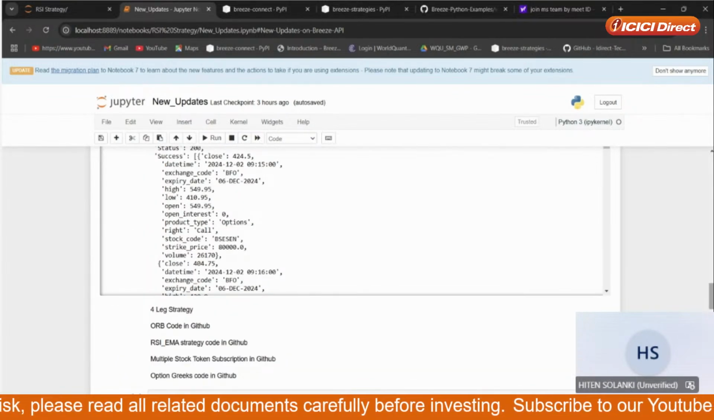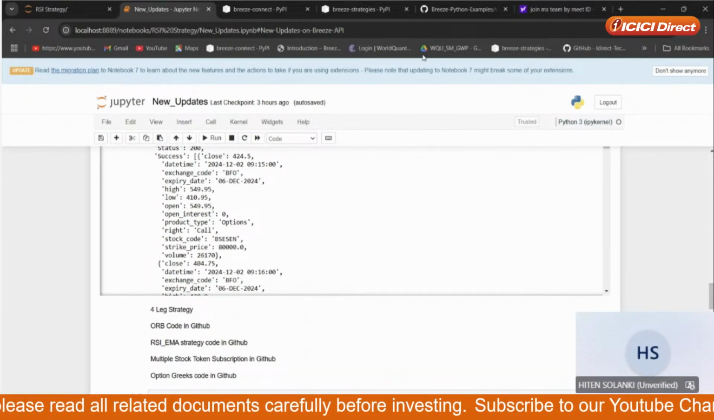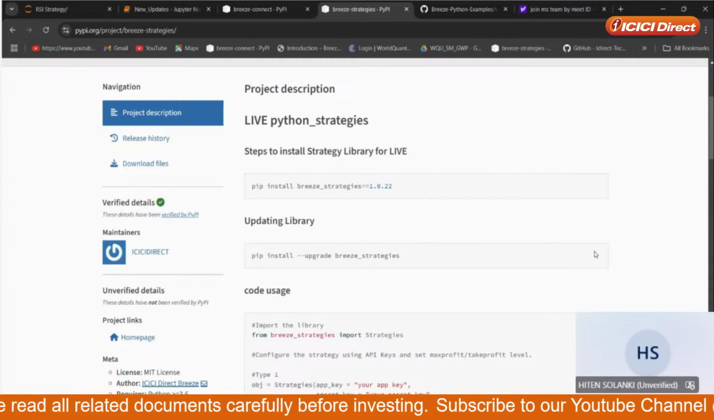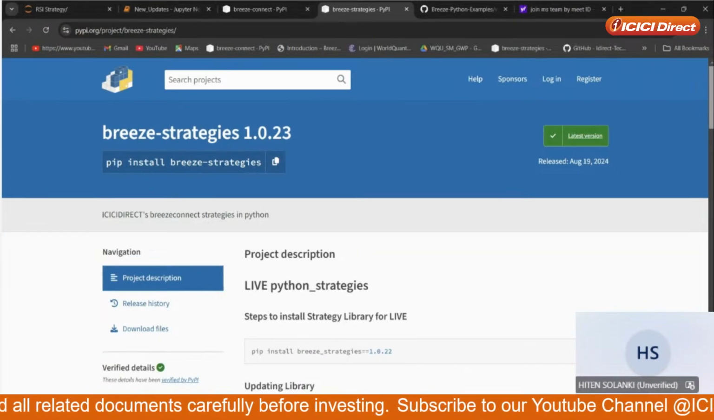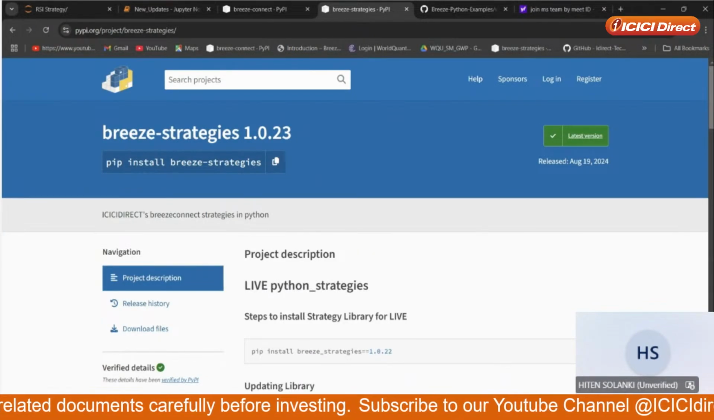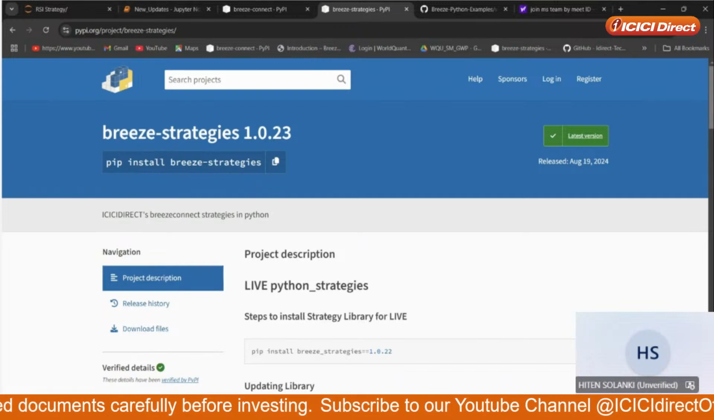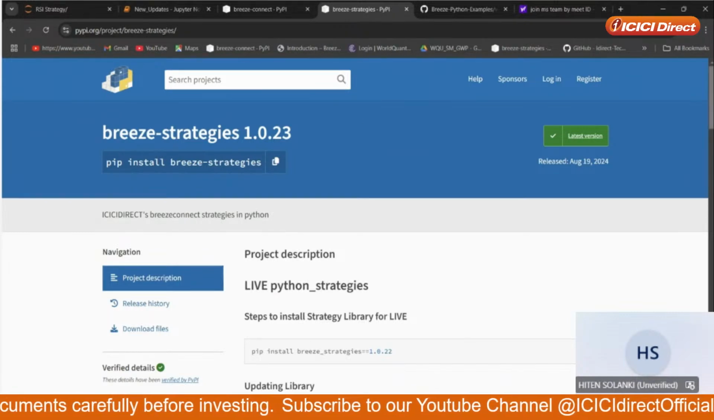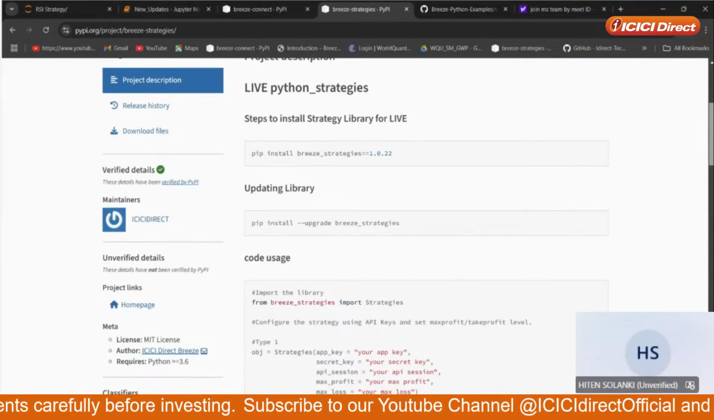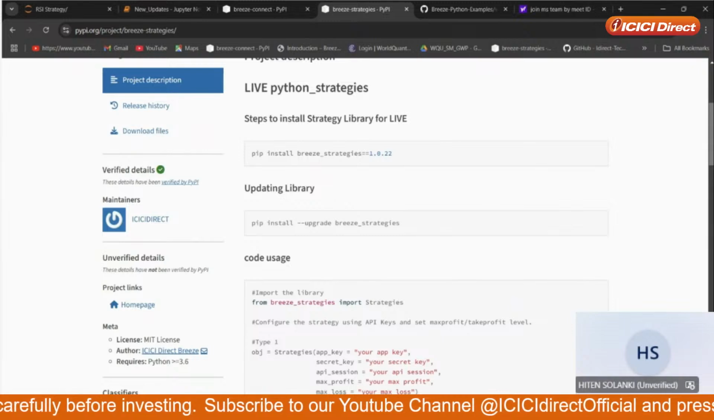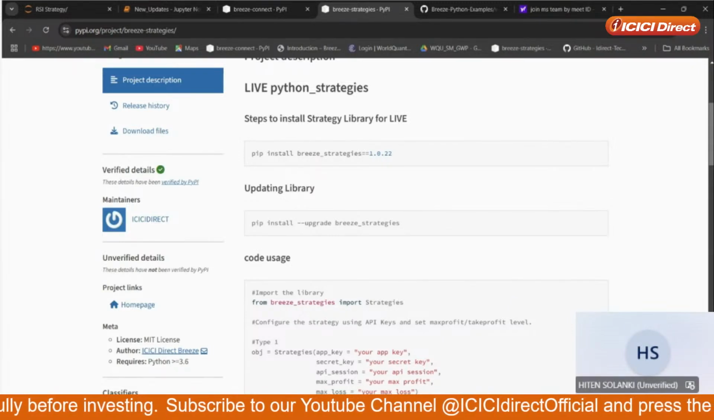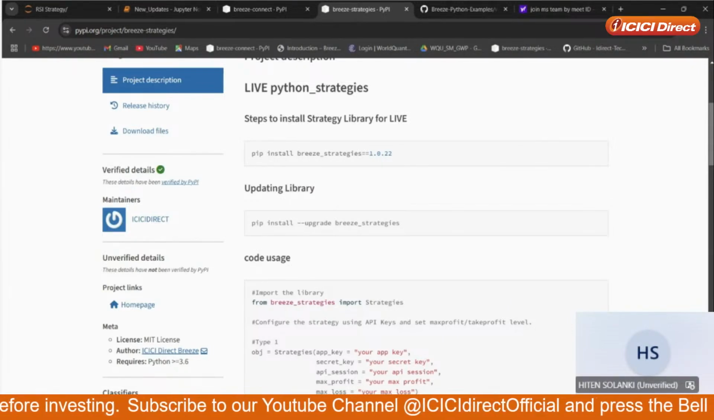Now we have created a four leg strategy also. So let me go to the Breeze Python strategy page. If you just Google it, Breeze Python strategy, you will be coming to this page. On the same basis as how we have created the Breeze Connect library, we have created Breeze strategies also.